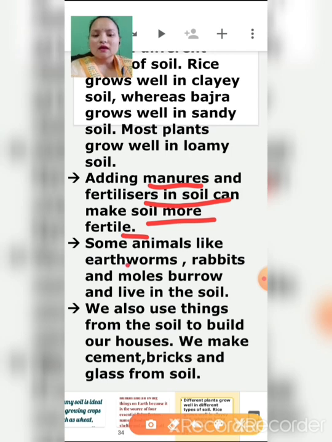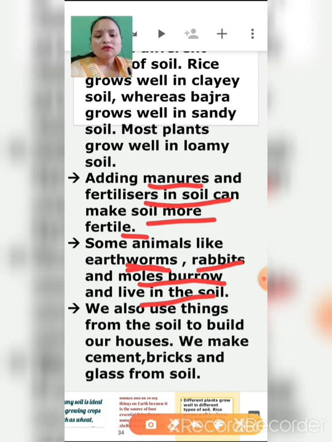Some animals like earthworms, right? When it is the rainy season, they come out, and otherwise they are inside the earth. So some animals like earthworms, rabbits and moles burrow and live in the soil. To burrow means to make a hole in the soil. Even ants, you have seen children, they make a big mountain shape and they live there. So soil is useful not only for human beings but also for animals, even small insects.